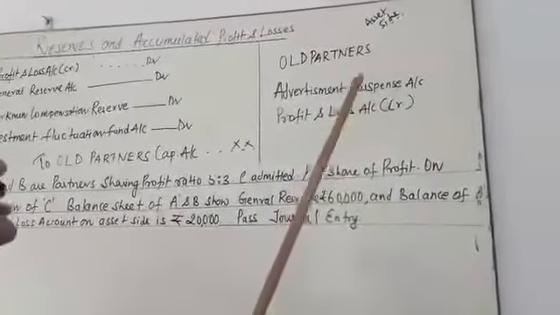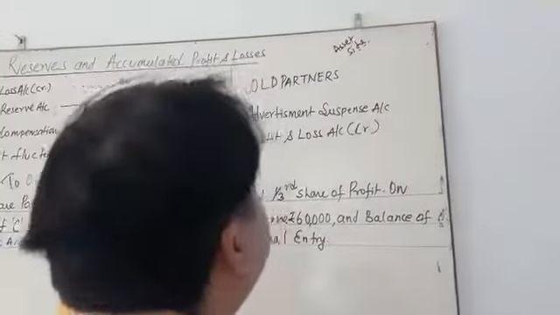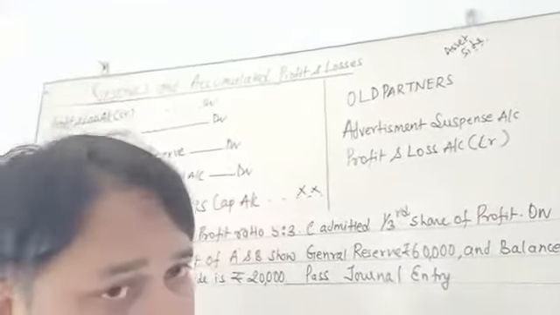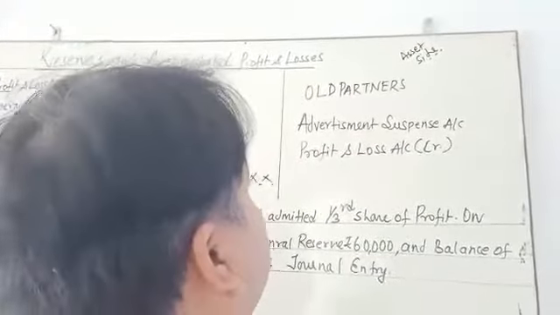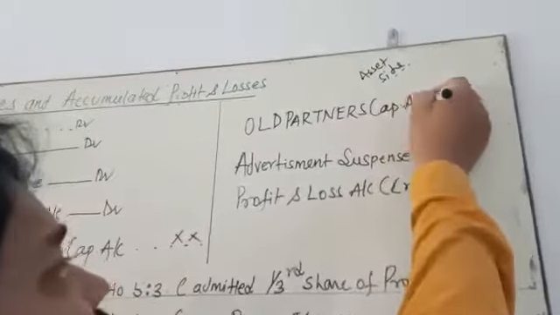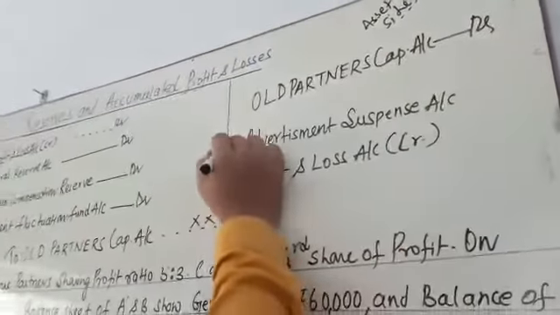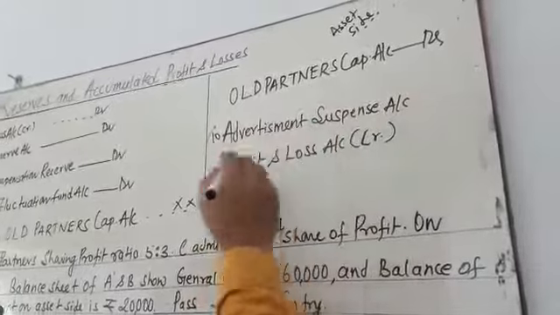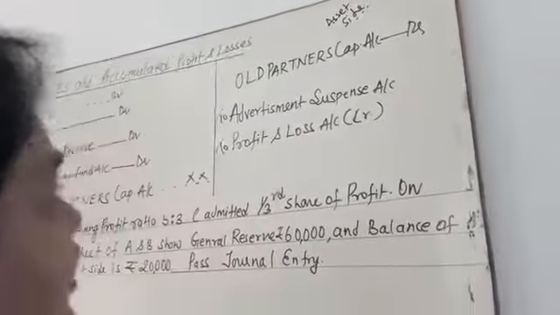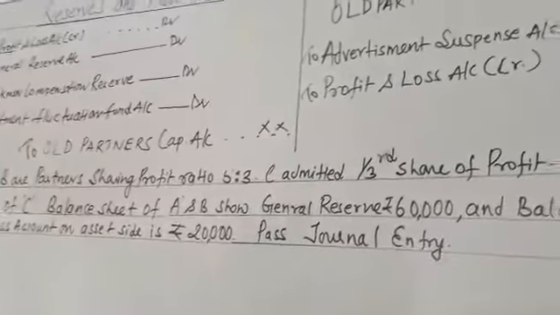Let's come to this side. Advertisement suspense account and profit and loss account debit balance are both losses. So the partners' capital accounts are debited, and advertisement suspense account and profit and loss account are credited in the old ratio.